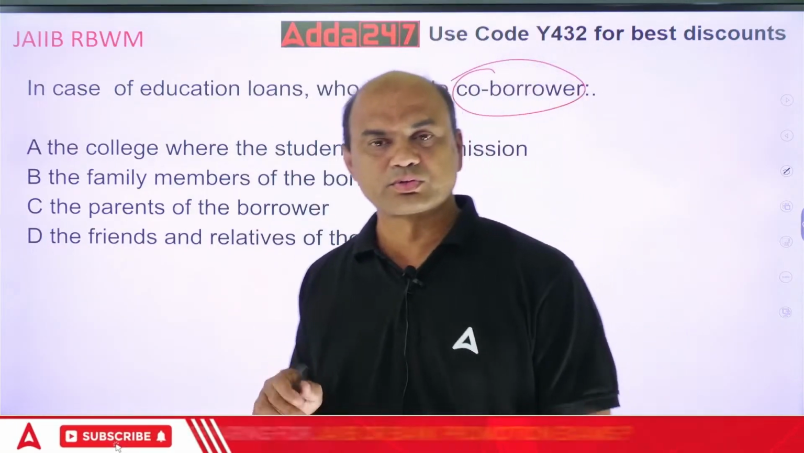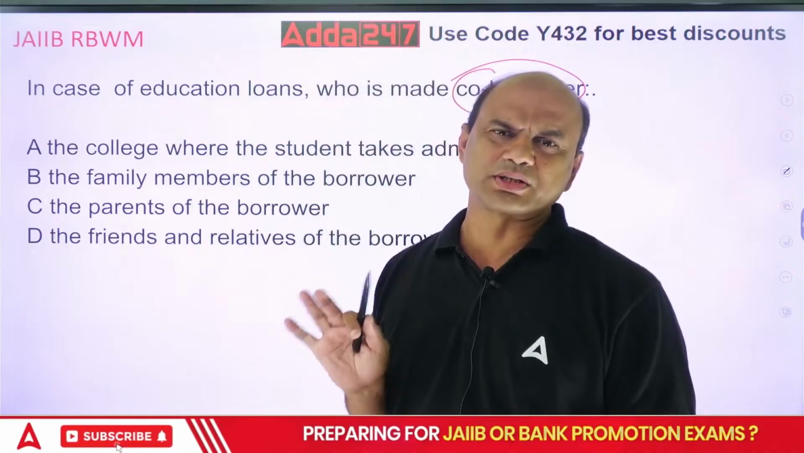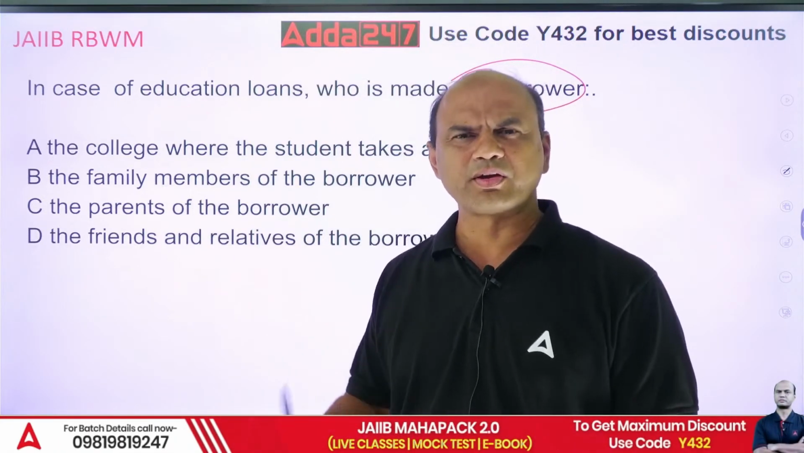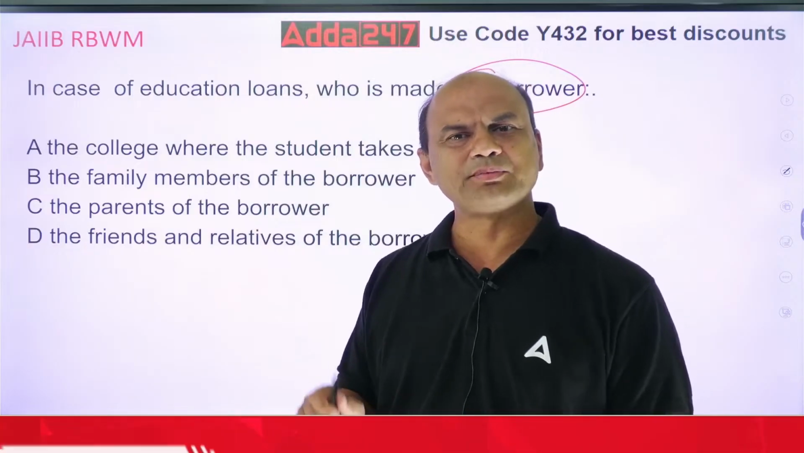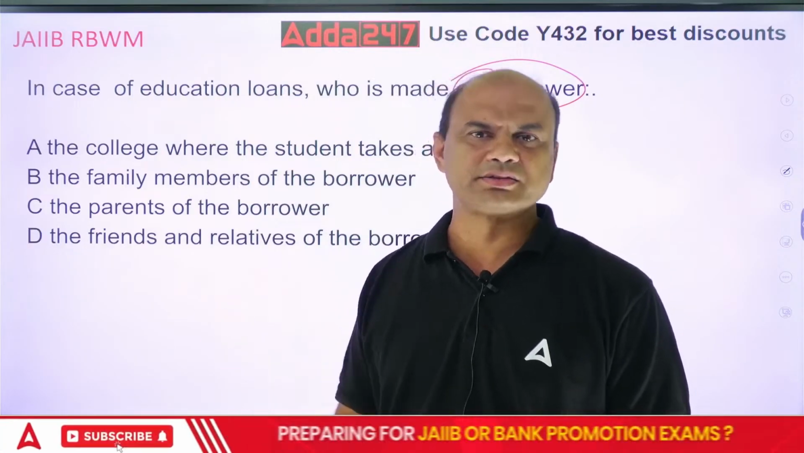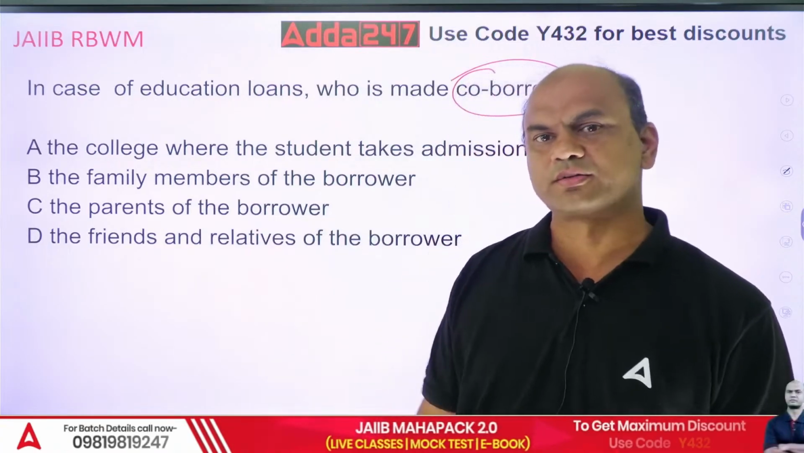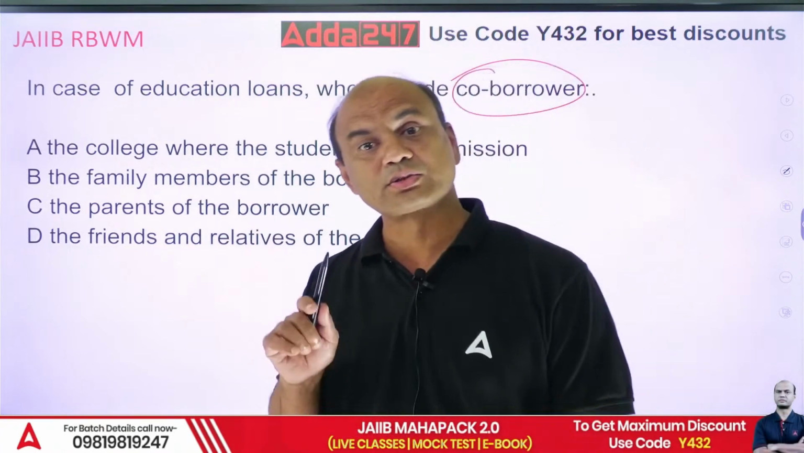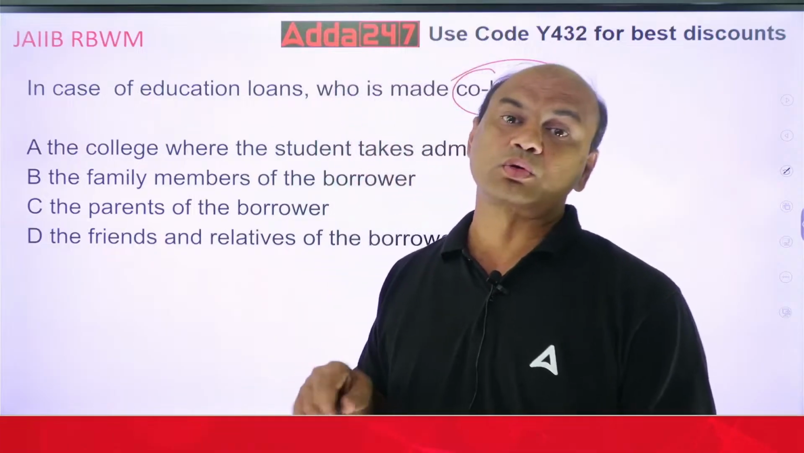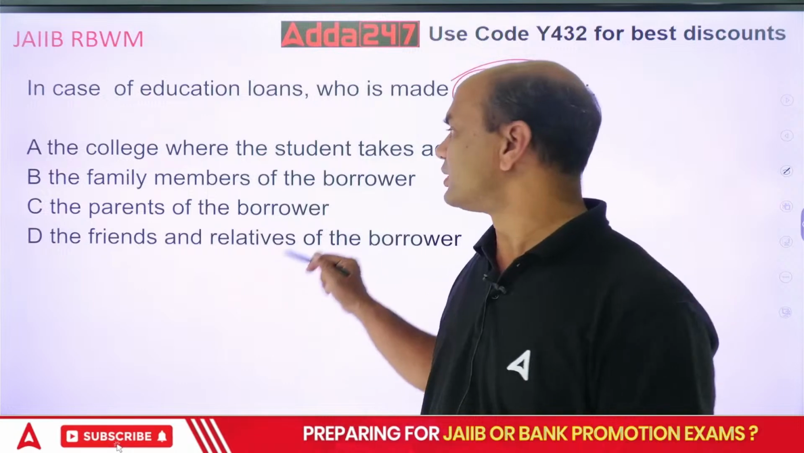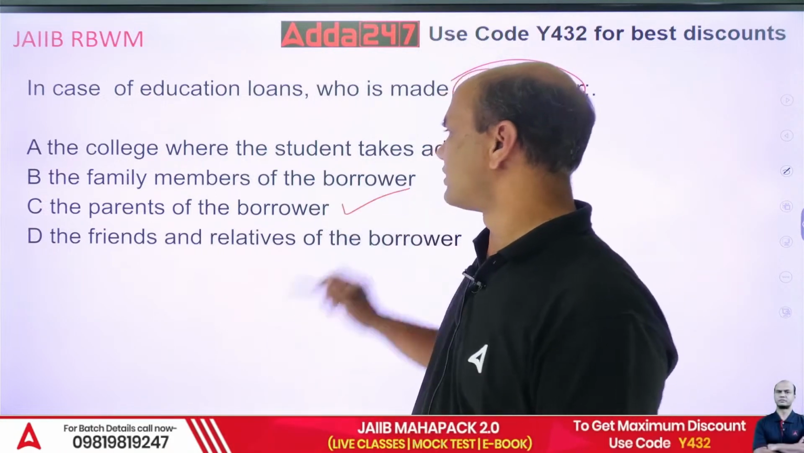But if the student is major, see, generally education loan is given when? After your 12th, after your HSC. So by that time the student becomes major, 18 years. So the borrower is generally the student. Borrower is the student, and who is the co-borrower then? Co-borrower will be the parents. So the parents become the co-borrower.